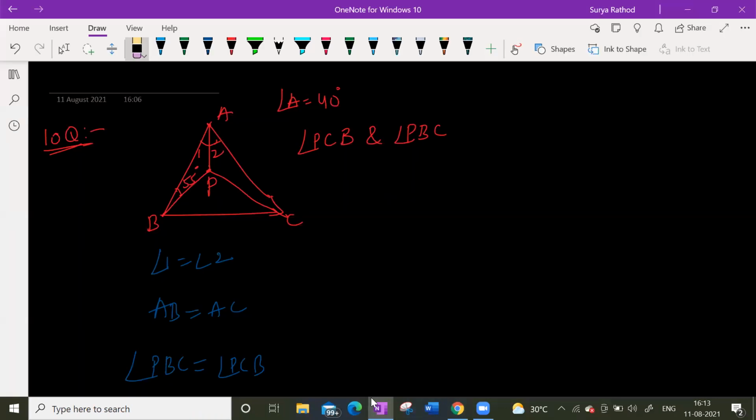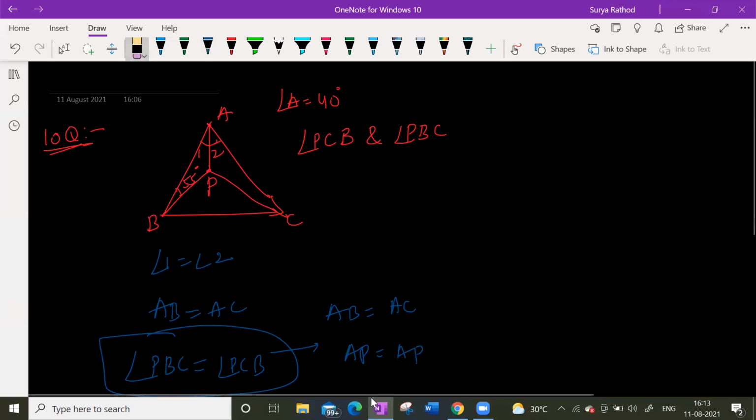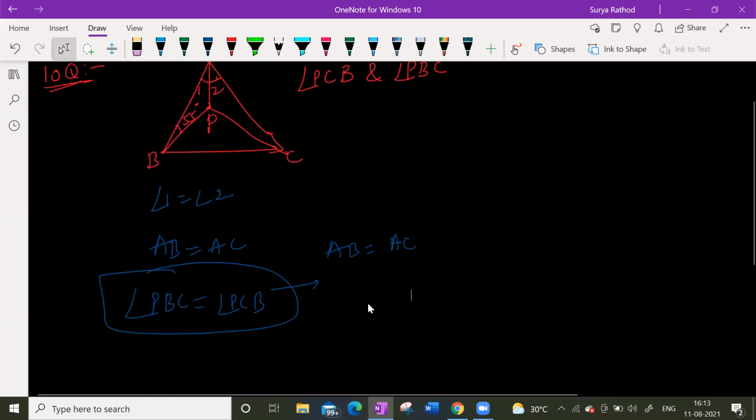Guys, here angle A is given as 40, and angle 1 is equal to angle 2 given. Then what is the condition? Look at this here. For proving this, AB is equal to AC and AP is equal to AP. AP is common, no? Yes, sir. It's a common side. Look, AB is equal to AC, and AP is a common side.